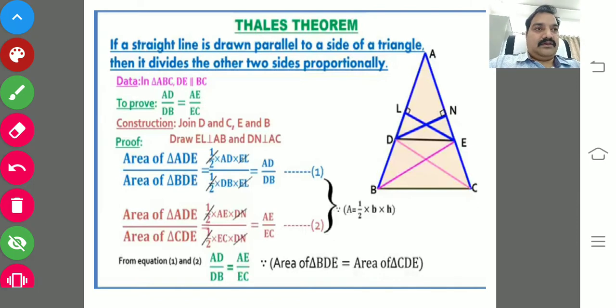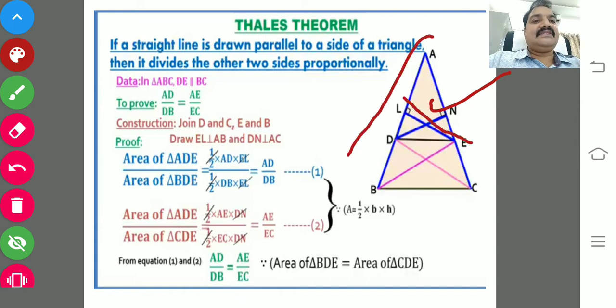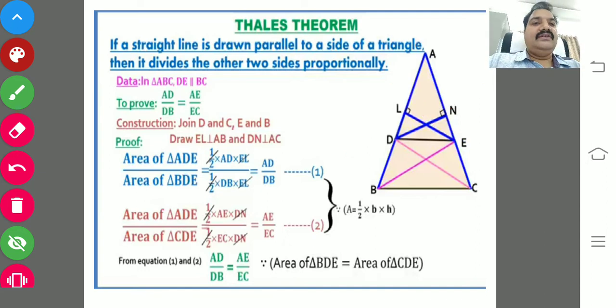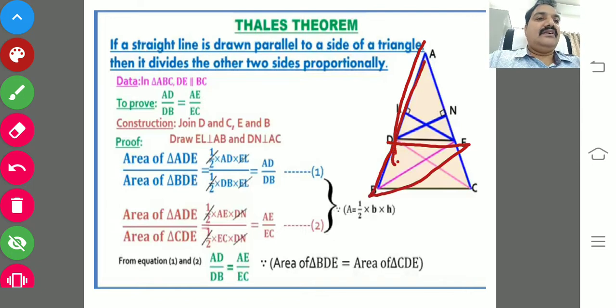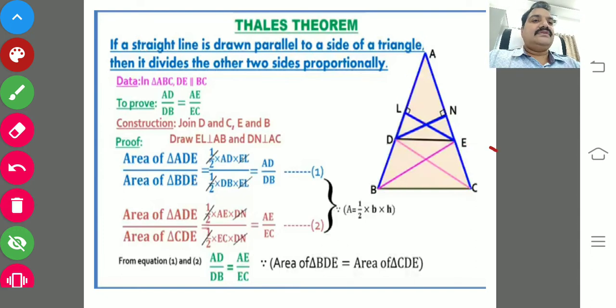Area of a triangle is half base into height. You know that in triangle ADE, the base is AD and the altitude is EL. Now the area of triangle BDE: the base is BD and the altitude is EL. This is an obtuse triangle, so it is extended, and the line drawn from the opposite vertex is the altitude. So EL is an altitude because it's an obtuse triangle.